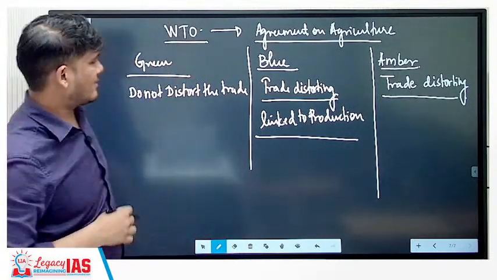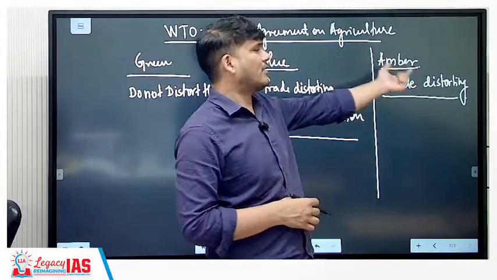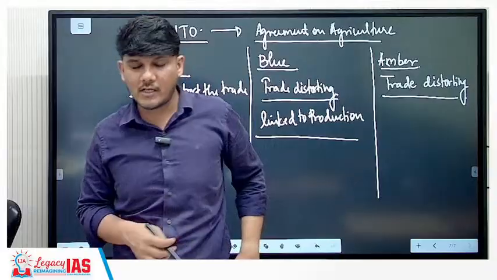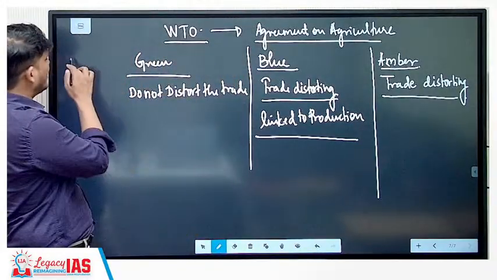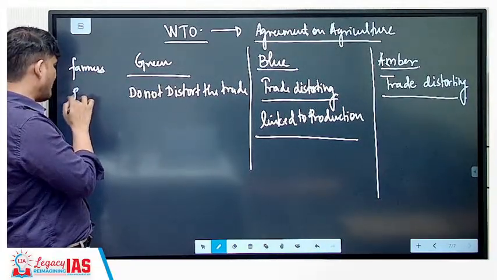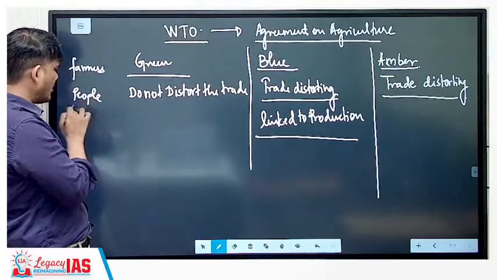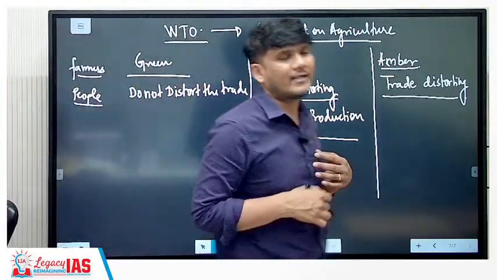Why is that the case? See, India provides a lot of subsidies and USA says our subsidy should be classified as an amber box subsidy and it distorts trade. India argues that we provide subsidy because our farmers are poor, they need support, plus our people are poor, so they also need cheap food grains, as a result of which we are providing the subsidy over here and not to distort the trade.